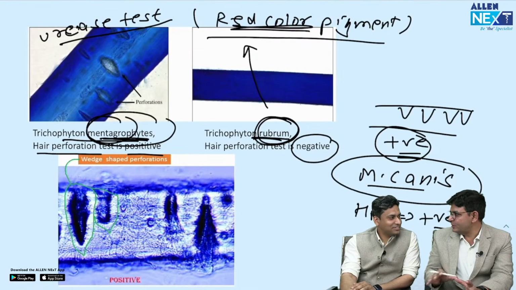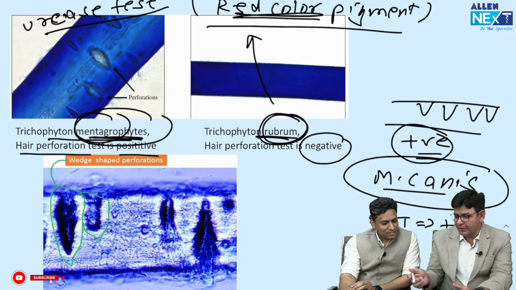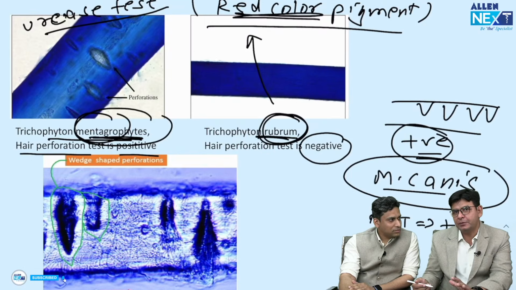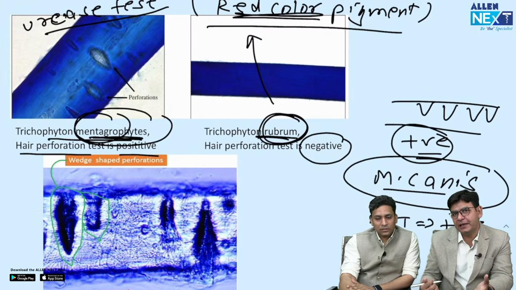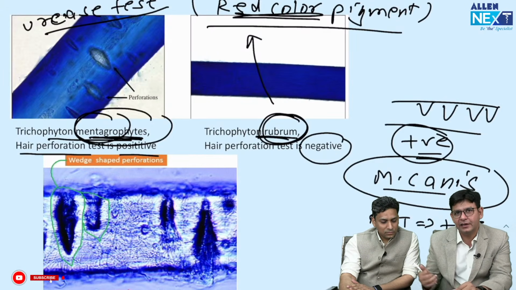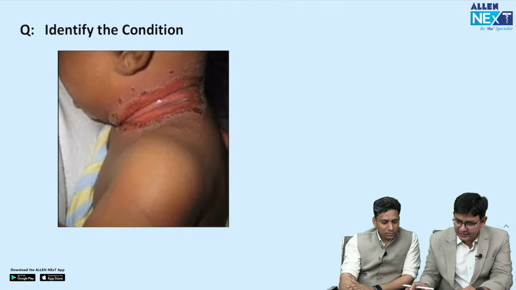And they can correlate also, sir. Like this only they will correlate in the exam, and already 2 questions have come on hair perforation test. So next might be urease. All this might be coming in an integrated fashion for sure in the exam. That's why we're discussing this at length. Okay, so let's go to more topics, sir.